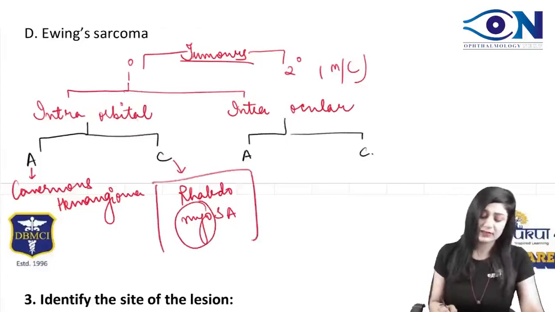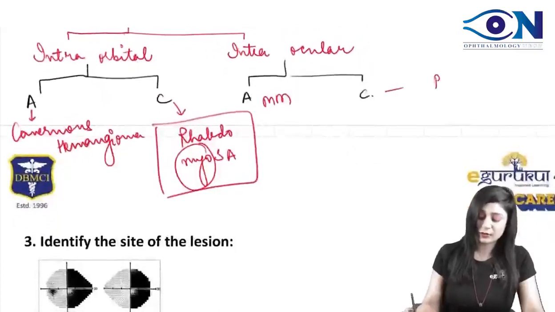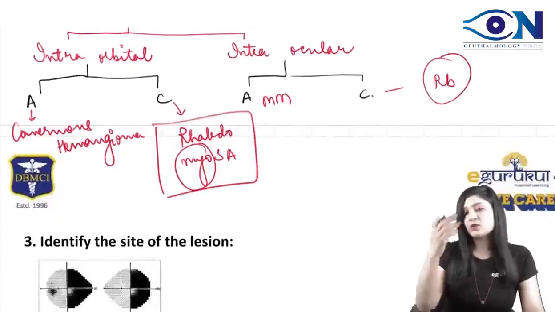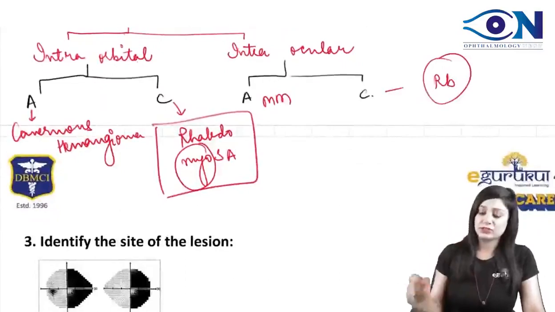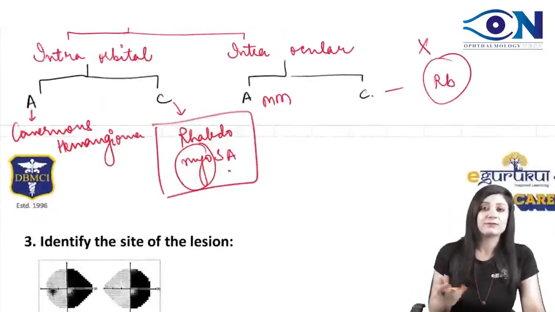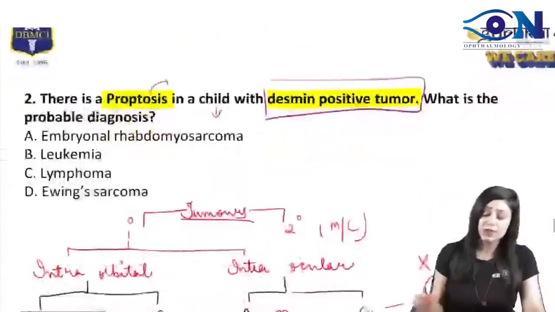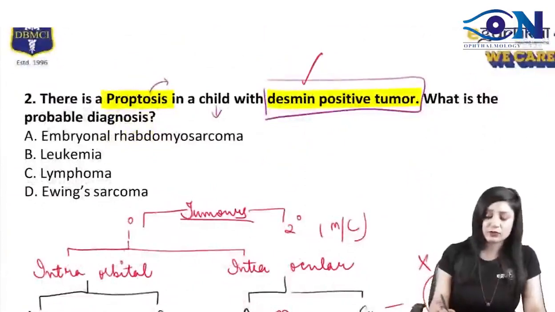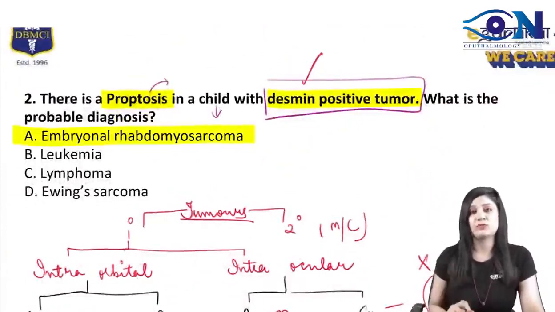Intraocular in adults is a malignant melanoma, and intraocular in children is the retinoblastoma. Now retinoblastoma comes from the blast cells of the retina, so this cannot be the answer. So we are thinking in terms of rhabdomyosarcoma, and it's desmin positive also. Therefore, there is no confusion that the answer will be rhabdomyosarcoma.